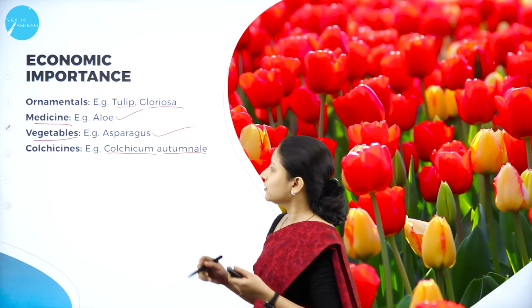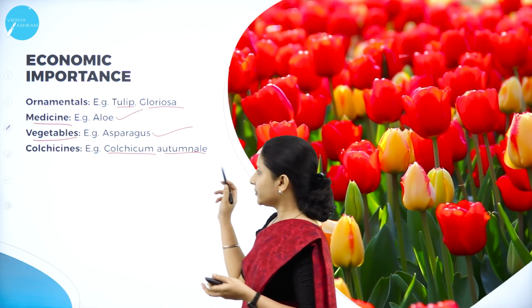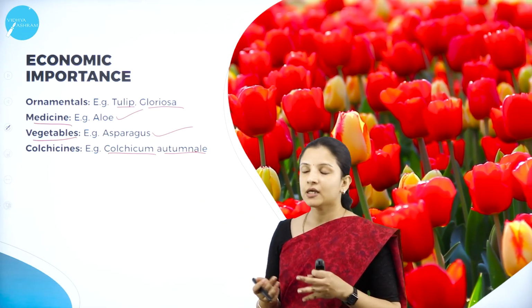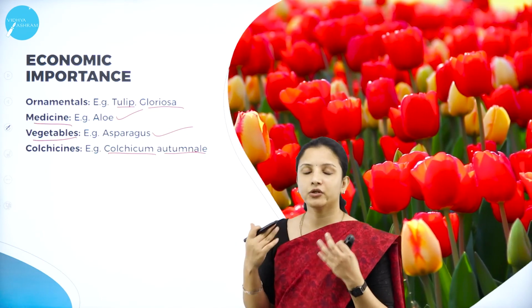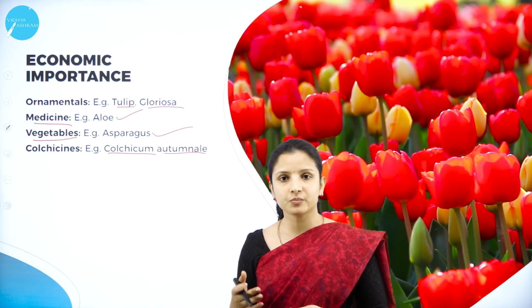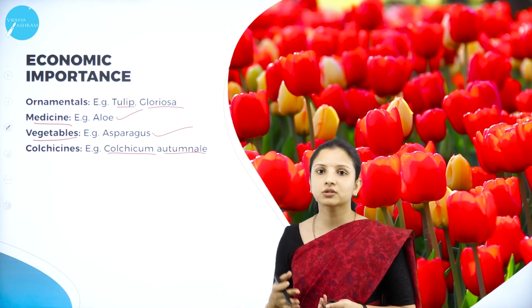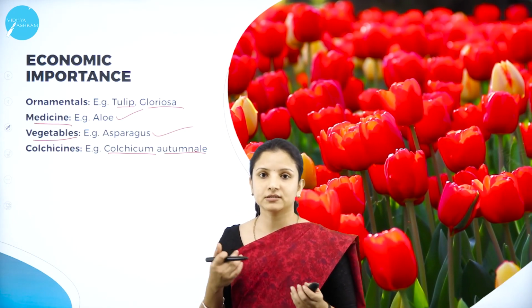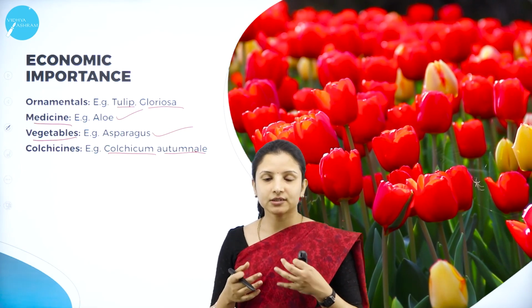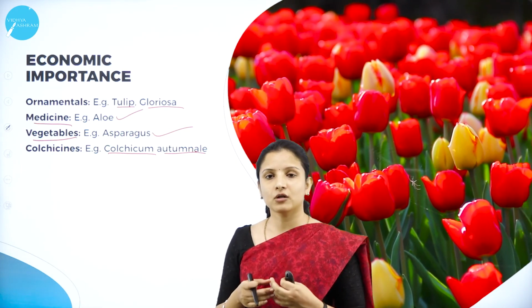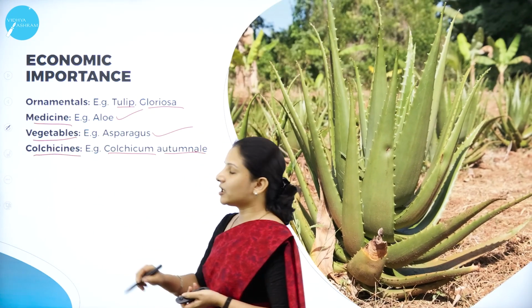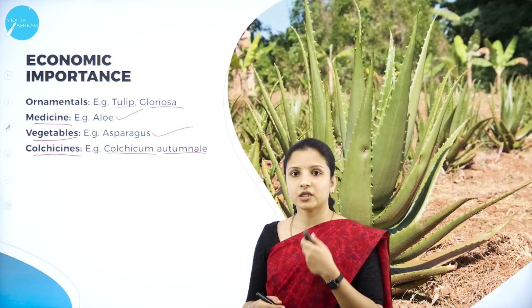From that, the colchicine compound is derived, and colchicine has been used since ancient times as a remedy for various diseases. It reduces inflammation, pain and so on. Therefore, colchicine is also of great economic importance.